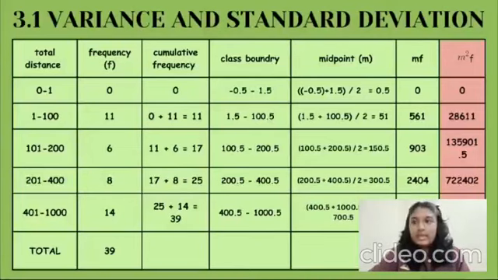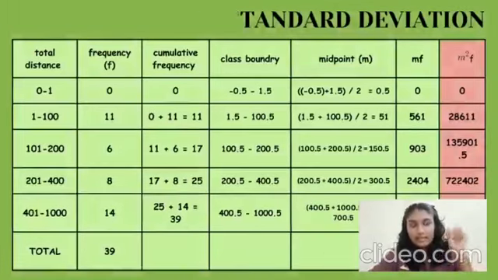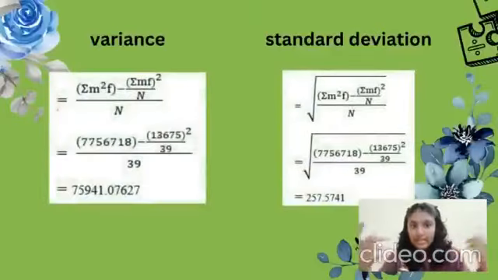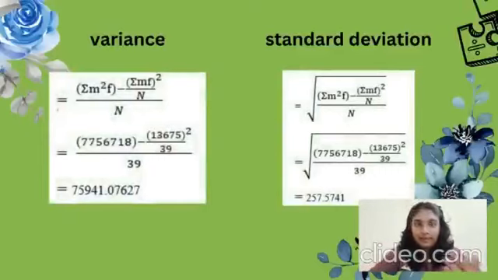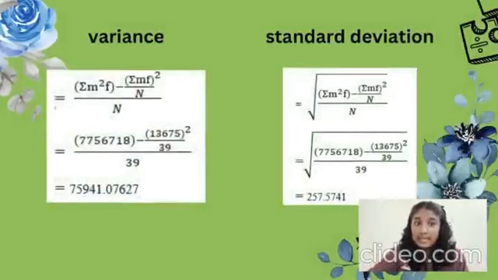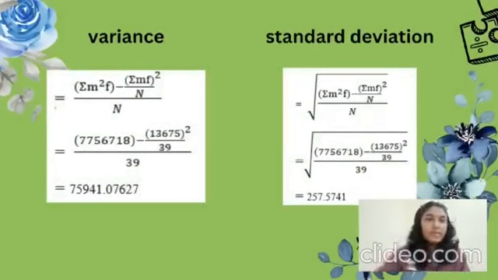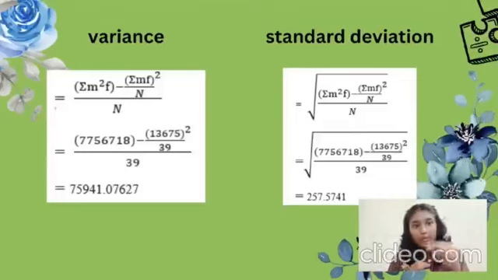Once we get our data, we can use the formula to fill up the information and get the value for variance. As we saw before, for the formula for variance, we're just going to use the data from the table, and we'll get the variance. As for standard deviation, we will square root the value of variance, because when we square root the variance, we will get standard deviation.